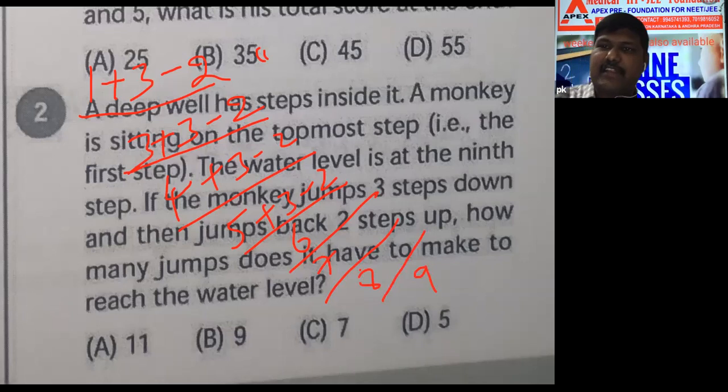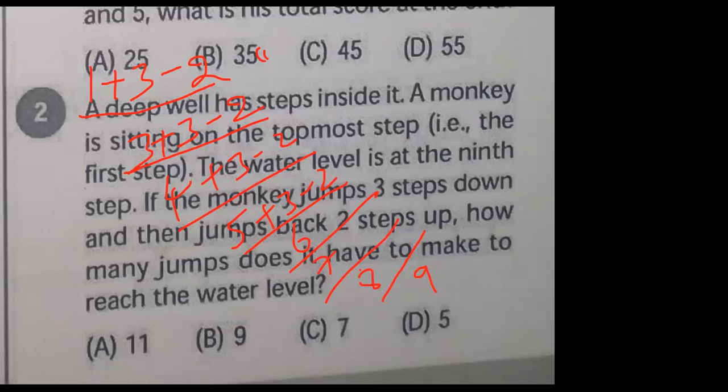Ninth step, water is there. Which step is the water at? Nine steps. You have a doubt? Okay, Satyapriya, tell me. Sir, 1 plus 3 minus 2 is 2, no, sir?